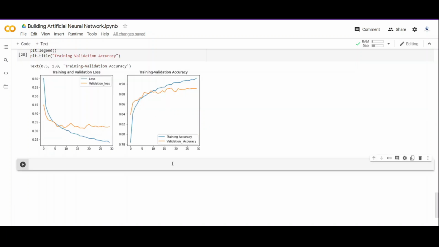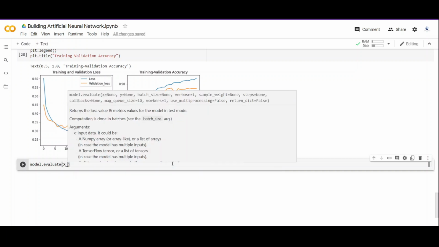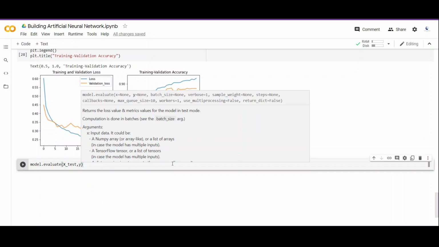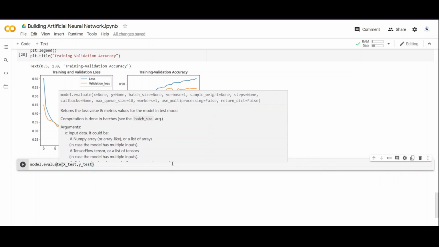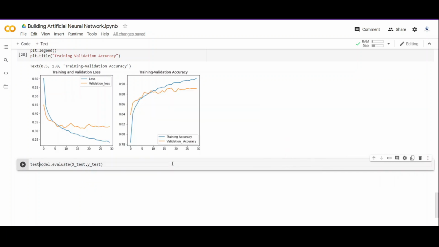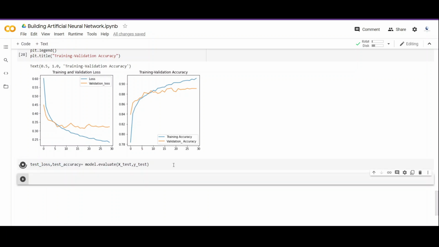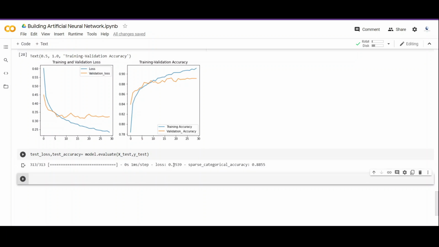So next, if we want to make predictions on the test set, we have another method for that. So we call model.evaluate and we pass the test set and test labels, and it returns two things. First it returns loss and second it returns accuracy. So we do tuple unpacking here. So let's run this cell and we can see the accuracy and the loss of this model. And if you want only loss or accuracy, you can always call the variable.